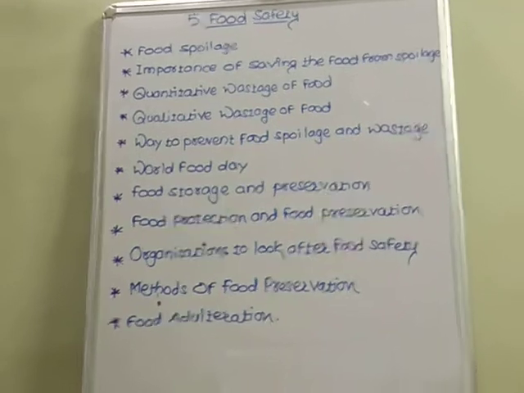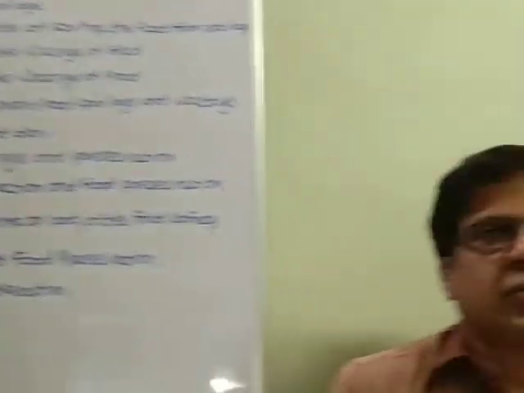These are the major points included in this lesson. We will clear all these points one by one, so you can understand this lesson in a very easy way.